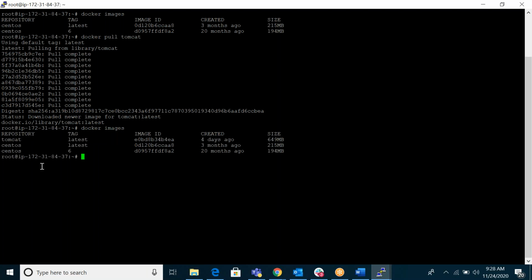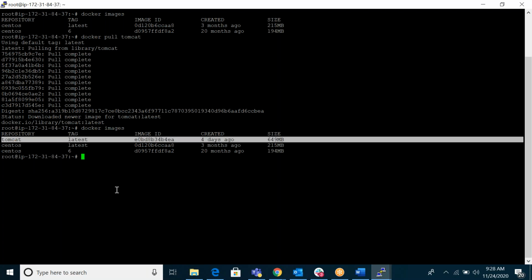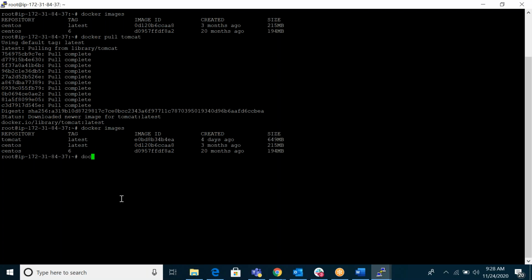From this image, I want to create my container. An image is something like a setup: an OS, some storage, some network. If you run that image, it will become the container.